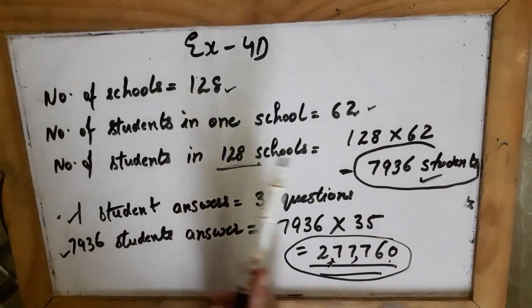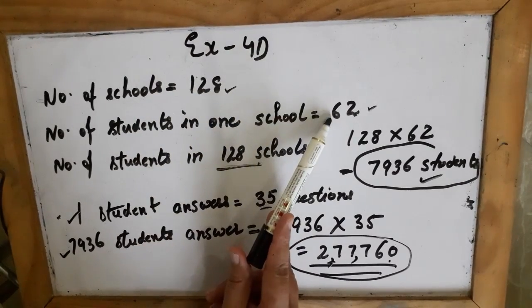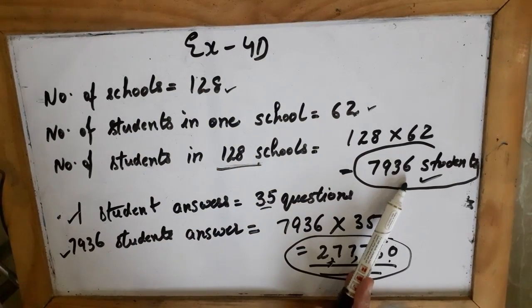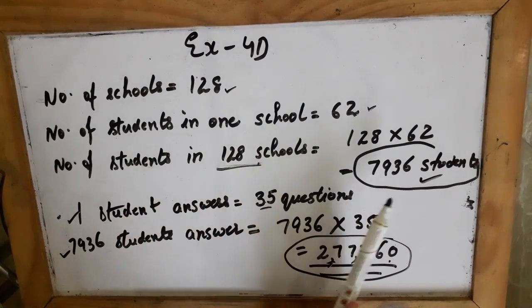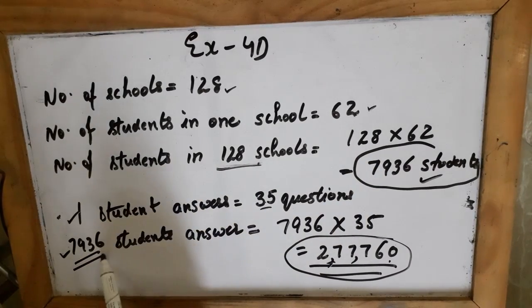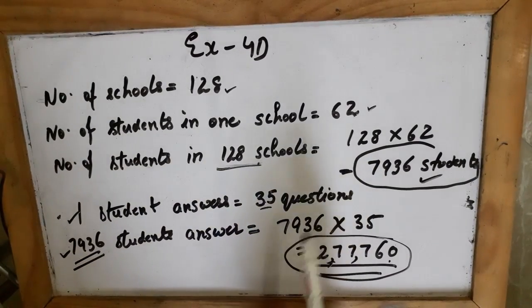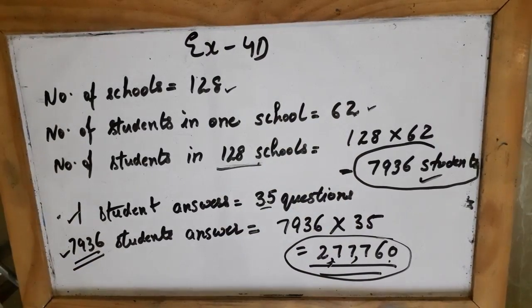So first you multiply 128 with 62 to get the total number of students who participated in the competition, and if one student has answered 35 questions, then again you have to find out how many answers these many students have answered. So again you multiply. Twice you multiply in this question to get the answer.